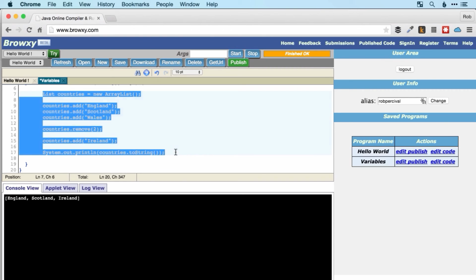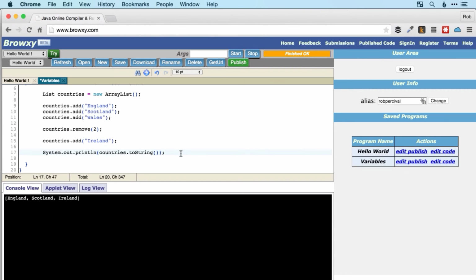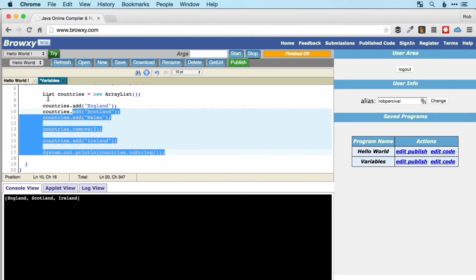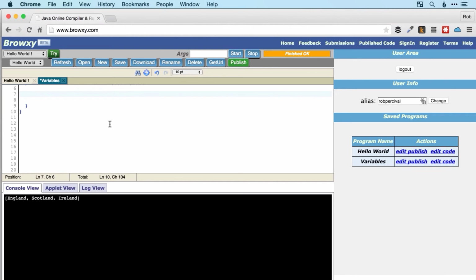The last thing I want to show you in this video is maps, which work in similar ways to lists, but something is crucially different about them. Let's find out what it is. So let's get rid of our work on lists. For maps, we've already imported everything that we need because we've imported all of the Java util frameworks. We create a map in exactly the same way as we create a list.